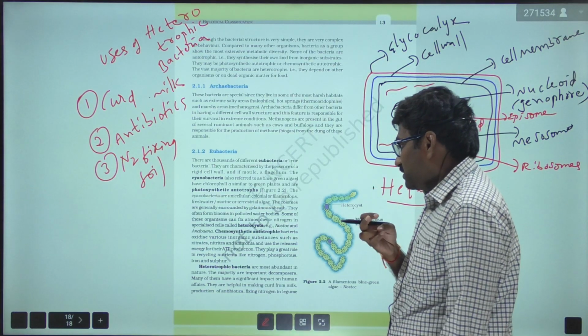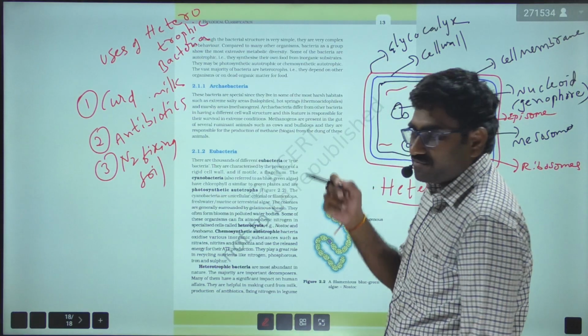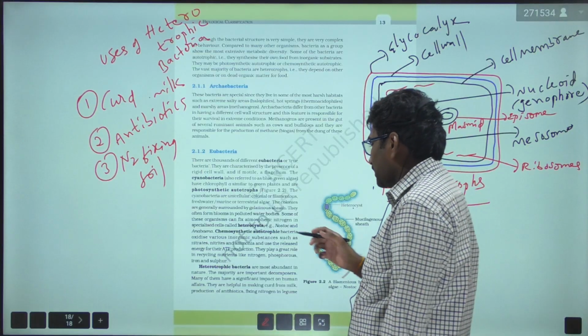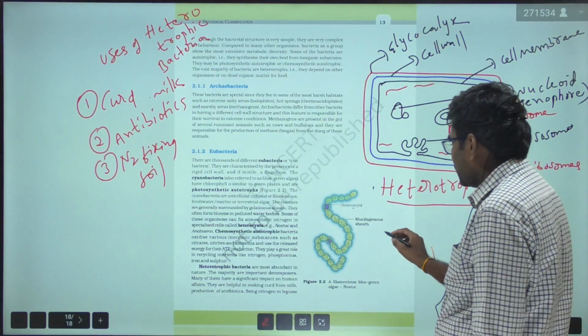And the most important thing in this mode of nutrition is the chemosynthetic autotrophic bacteria, very important.